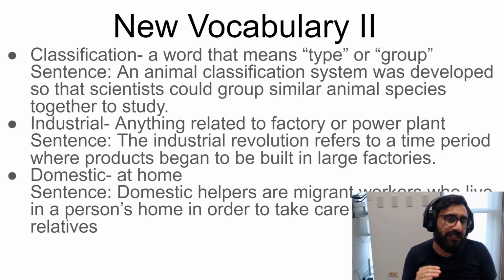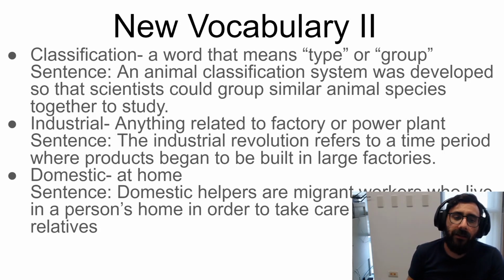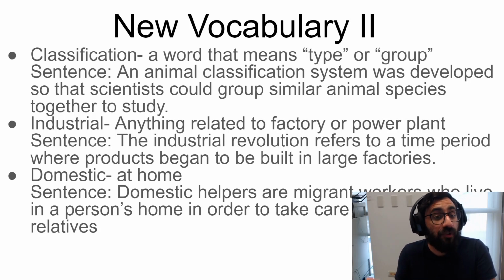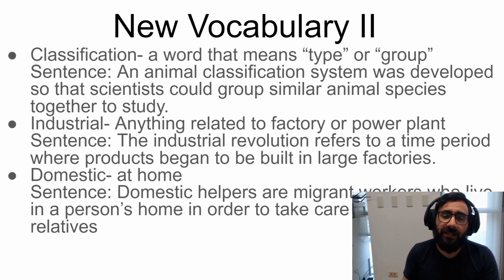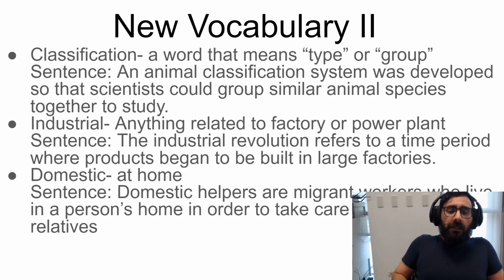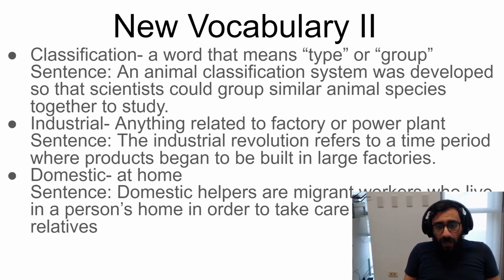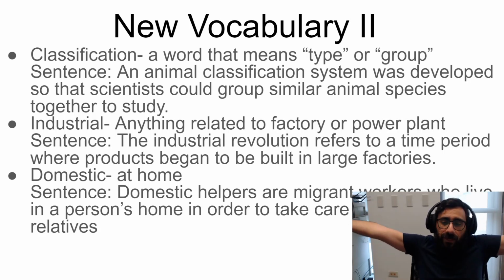Classification. Okay, the next word is industrial. Industrial means anything related to a factory or power plant. So it's things that you produce or make. Example, the Industrial Revolution refers to a time period where products began to be built in large factories.